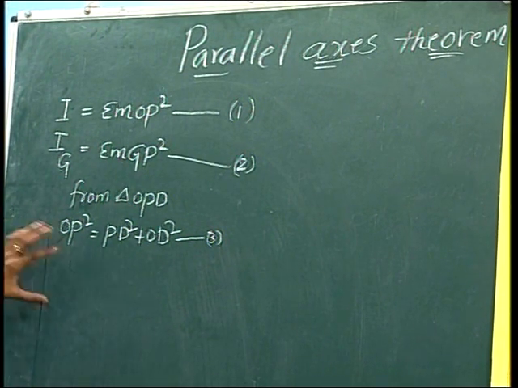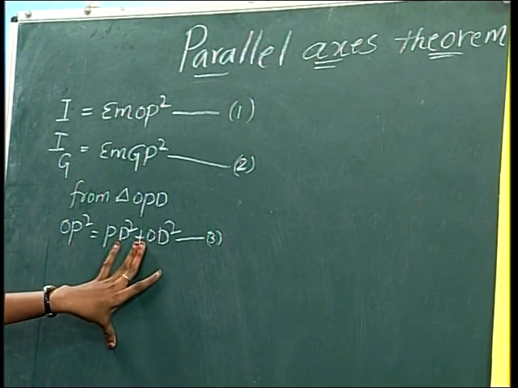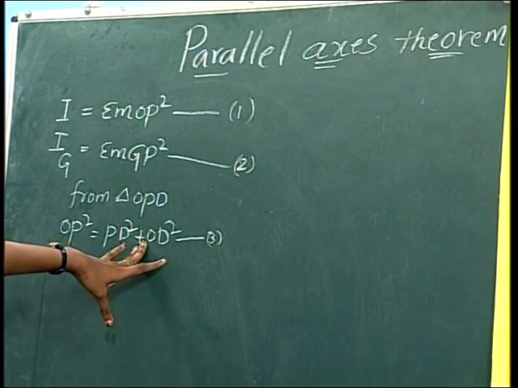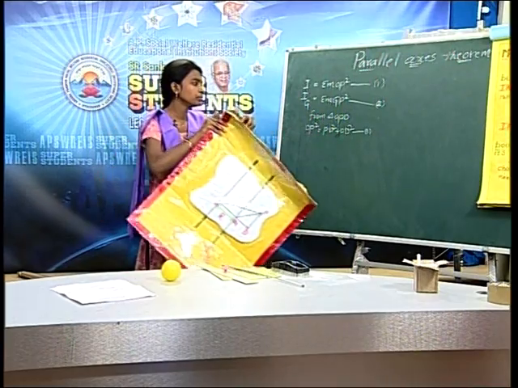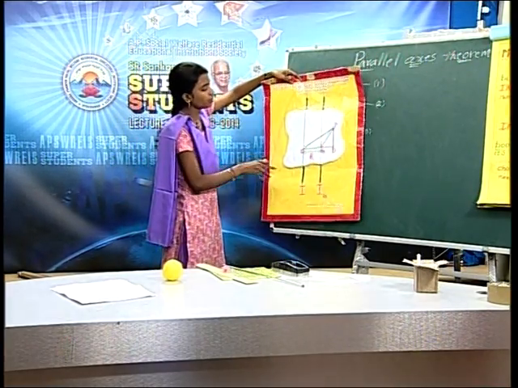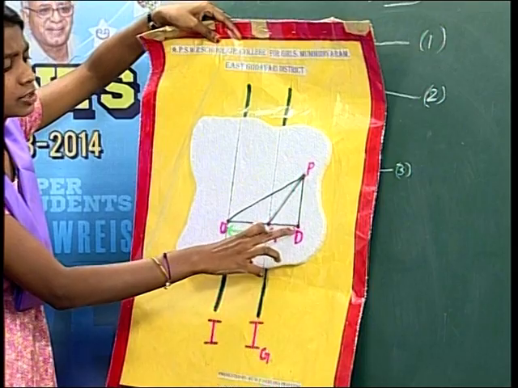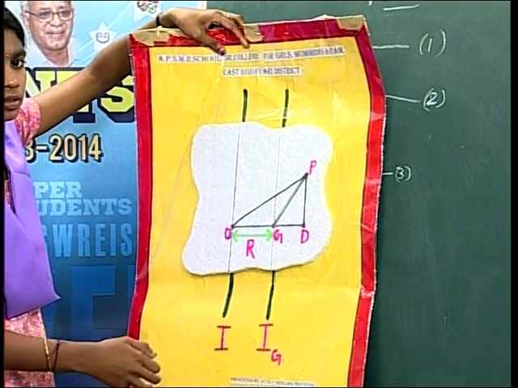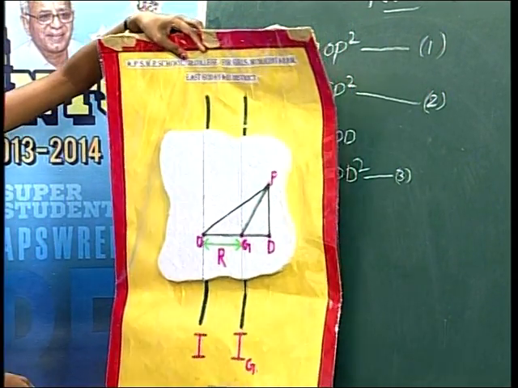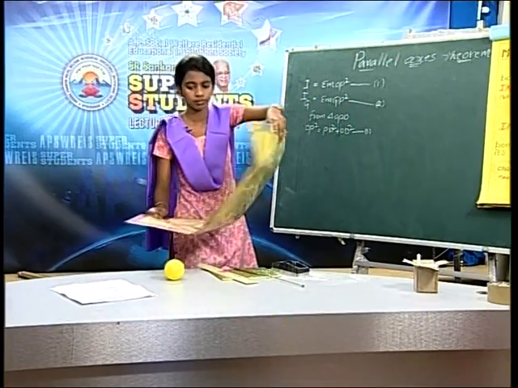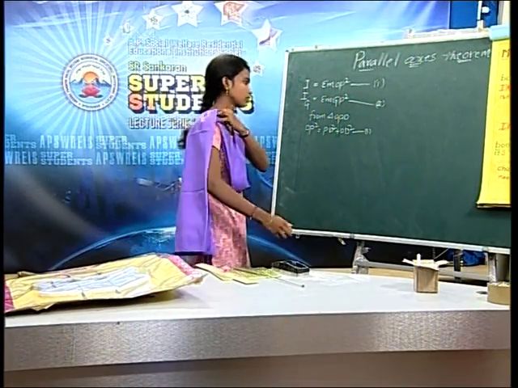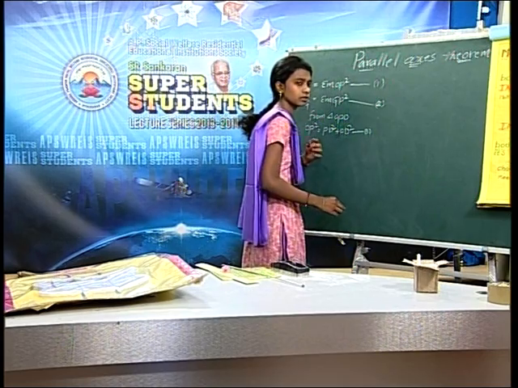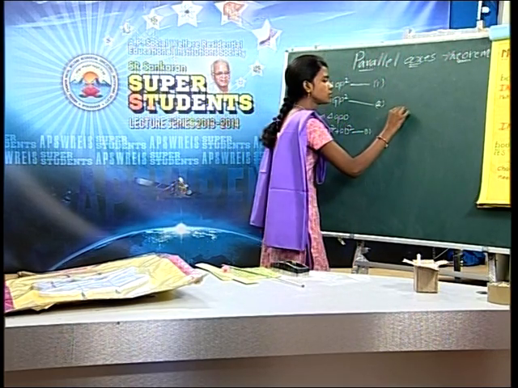We already know the OD value from the diagram. Here OD equals OC plus GD. Once we draw the diagram,